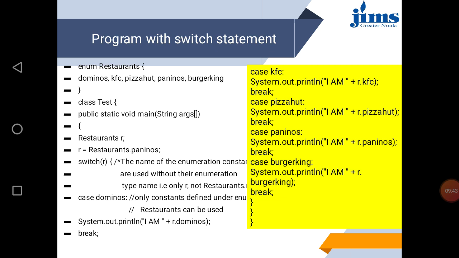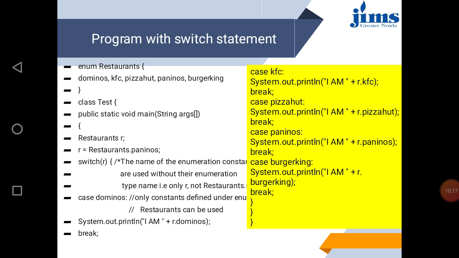So in this program we are using enumeration in a switch program. So while mentioning case, we can simply use an enumeration element. So R is what? Restaurants dot Peninos. Peninos is one member of enumeration restaurant.